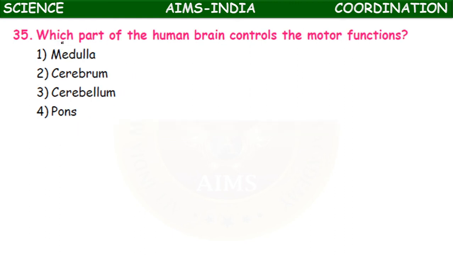Which part of the human brain controls the motor functions? Medulla oblongata, cerebellum, cerebrum, pons varolii. It is the cerebrum which controls the motor functions. Motor functions means the functions related to the contraction of muscles, like hands and legs movement.